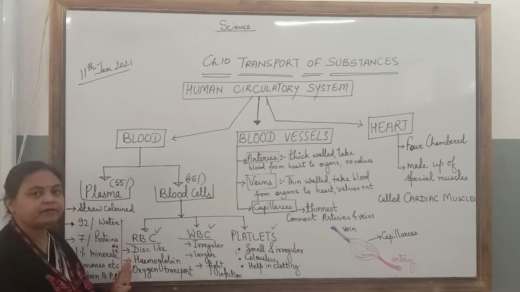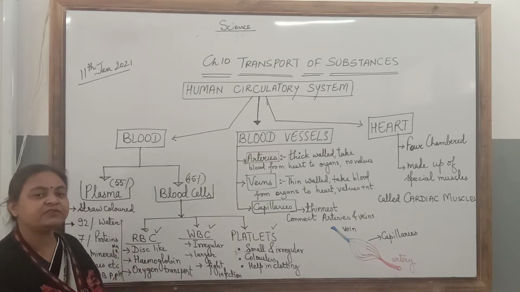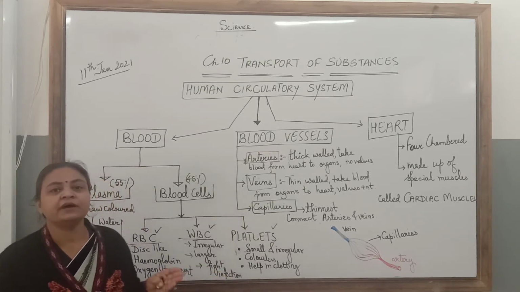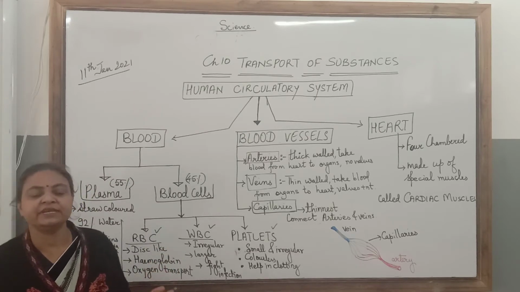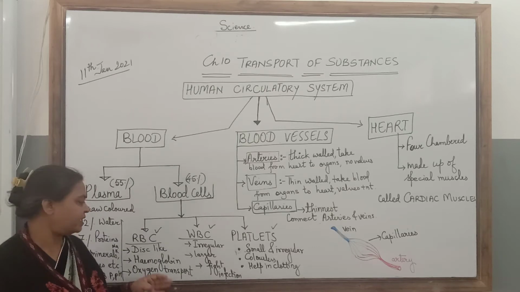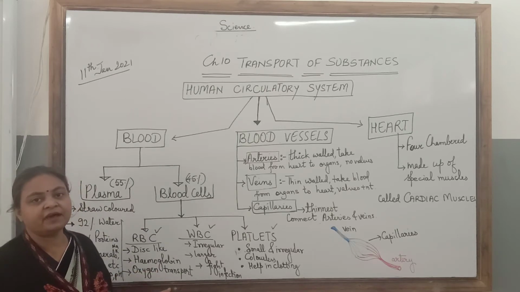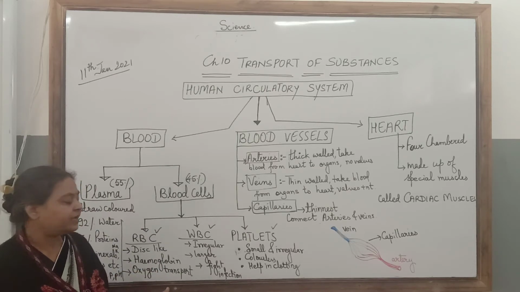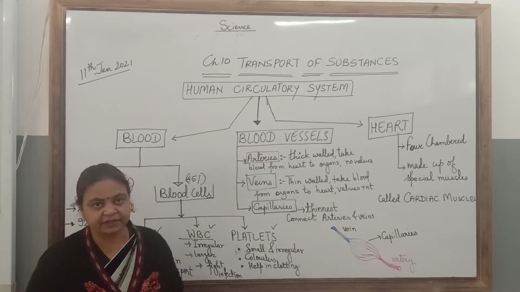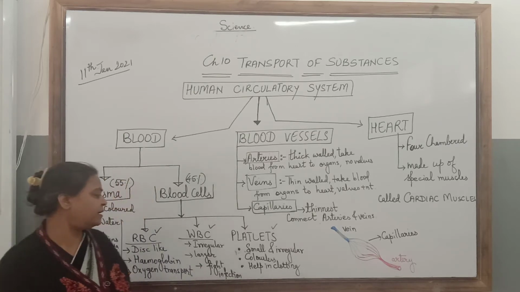RBCs, they are changed after every 120 days. We can say that life cycle of red blood cells is 120 days. In 120 days, they are disposed of and new RBCs are produced. And that is why only it is advisable to donate blood. There is no harm in donating blood.